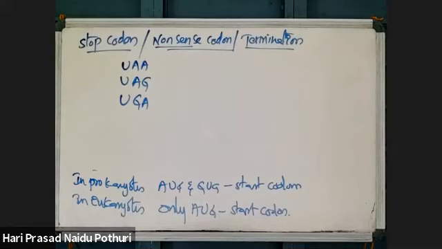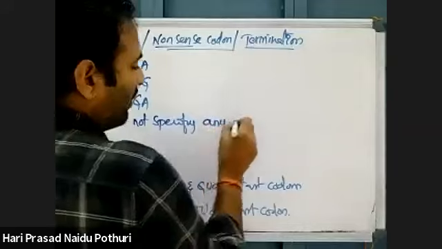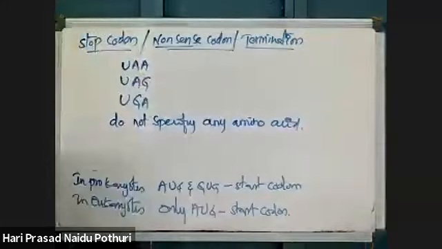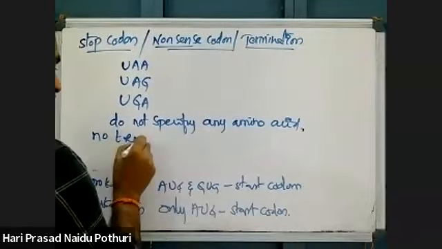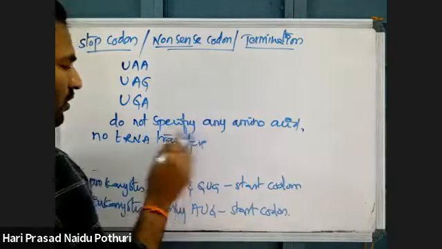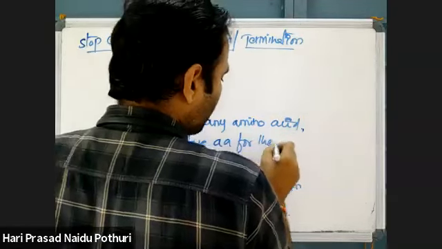Why? Because these do not code for any amino acid. No amino acid will be coded by these. Because there is no tRNA that transfers amino acids for these codons.